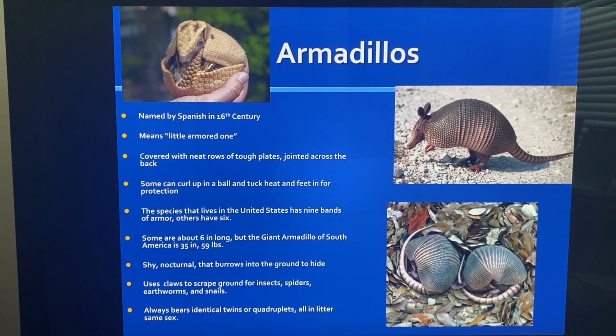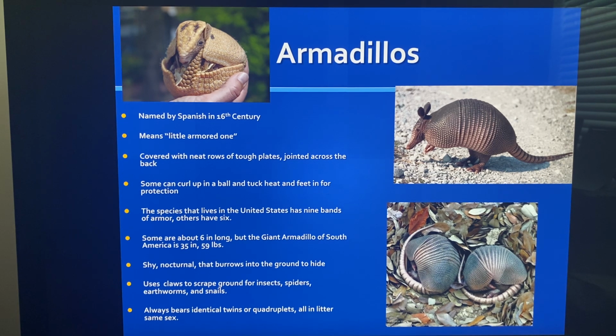Armadillo. The armadillo was named by the Spanish in the 16th century, and it means little armored one. Basically, it is covered with neat rows of tough plates jointed across their back. Some can curl up in a little ball and tuck underneath their feet for protection. Here are some pictures of how they go into these little balls for protection.